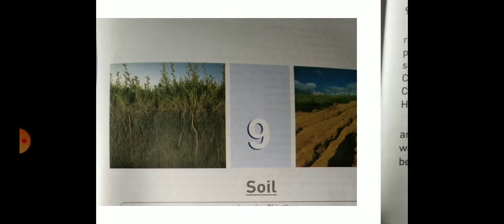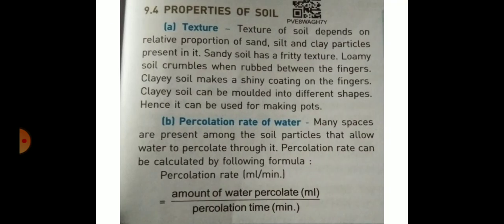Point A, texture. Texture of soil depends on relative proportions of sand, silt and clay particles present in it. Sandy soil has a gritty texture. Loamy soil crumbles when rubbed between the fingers. Clayey soil makes a shiny coating on the fingers. Clay soil can be molded into different shapes. Hence, it can be used for making pots.